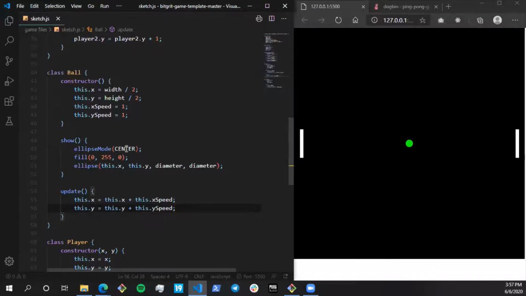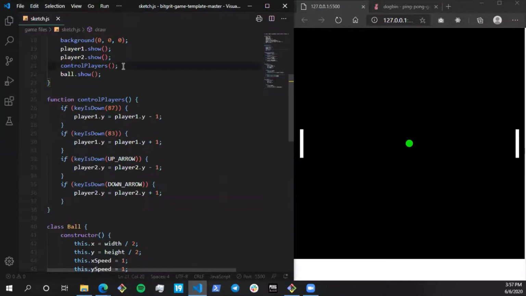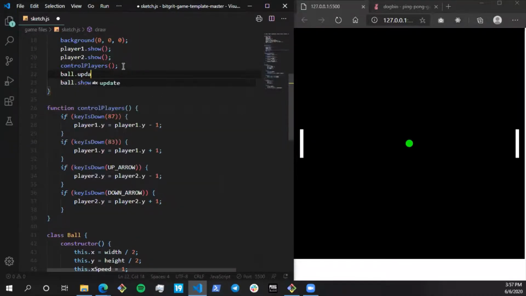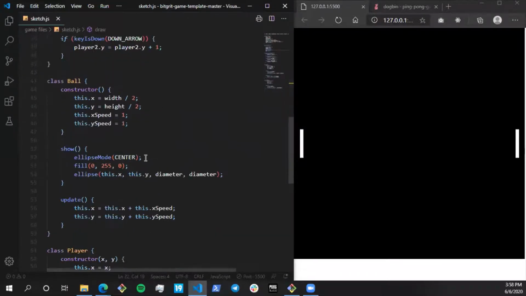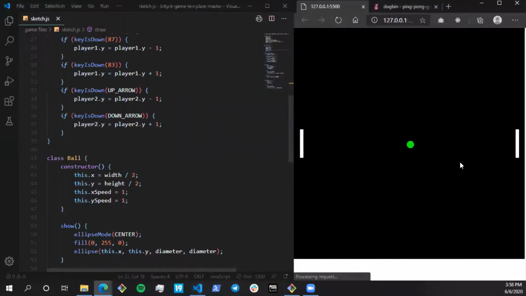It's still not going to be moving, obviously, because we haven't really called the function update. So before show, call the function update. You guys can see this is moving. It's going towards the X and towards the Y. We haven't put the physics in, so it has left the screen. Let me just reload that. You can see it's moving.